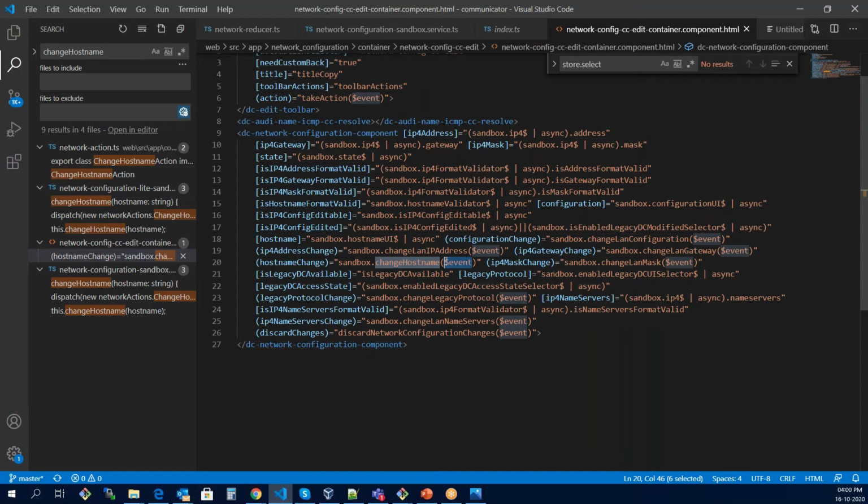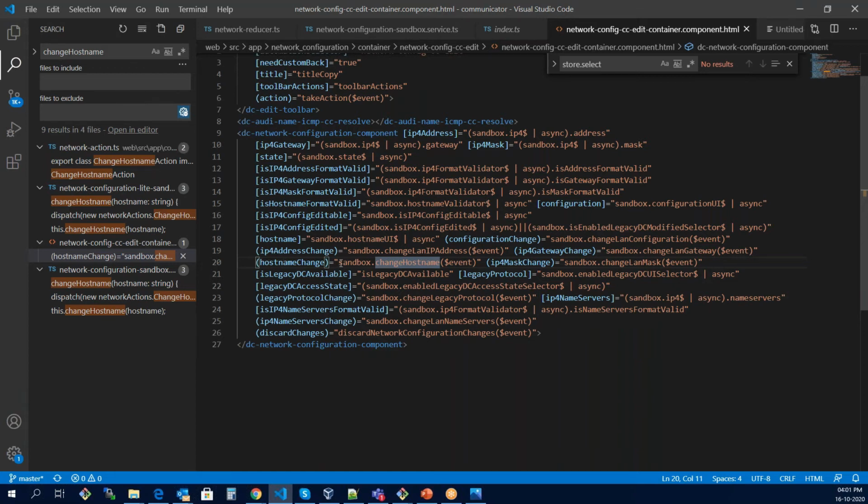Okay, that's a good spirit, because there are various other elements, so you can see various other things. But we are just concentrating on the host name. Once we are able to conquer the changes happening in the host name, we can understand the complete application accordingly. So right now we have to just focus on the host name. This binding tells us what is the current value of the host name, and this binding is the function call. So if there's any change in the host name, this function is going to get called.